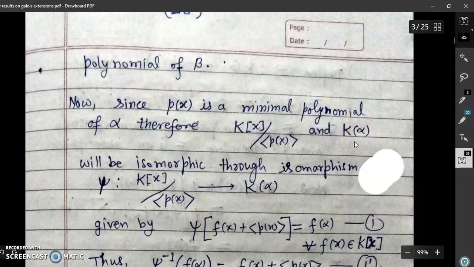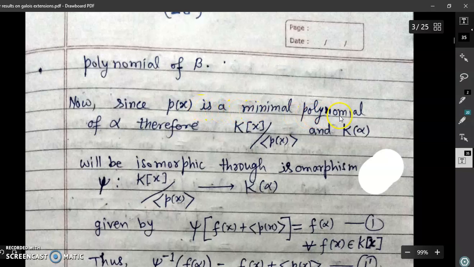But remember that p(x) is minimal, and so it is irreducible. Since K[x] is a PID, therefore this will be a maximal ideal, and you know that if M is a maximal ideal of R, then R/M is a field. It means K[x]/(p(x)) will be a field, and since it is isomorphic to K(alpha), therefore this also will be a field. It means we just recall this.